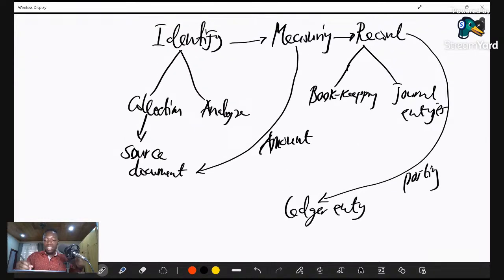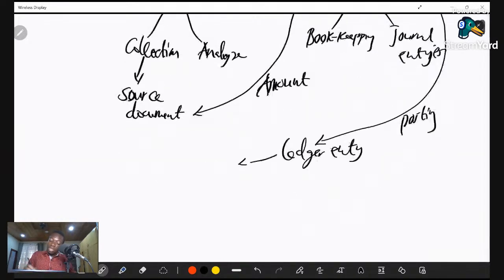So once we identify, measure, and record, and after ledger entries, we also prepare what we call the trial balance, TB. What is the trial balance that we are talking about here? The trial balance is actually a statement that lists out all the balances of the transactions that occurred. The trial balance is a statement that depicts all the balances that have occurred in our books. And I will explain that when we go forward.